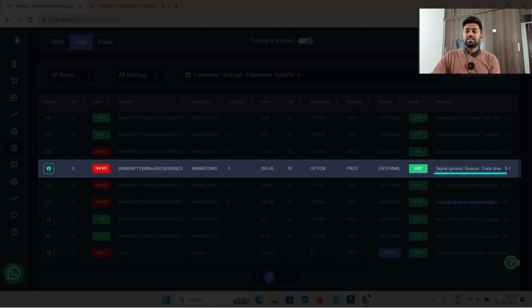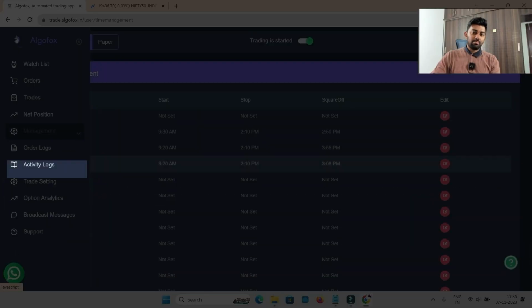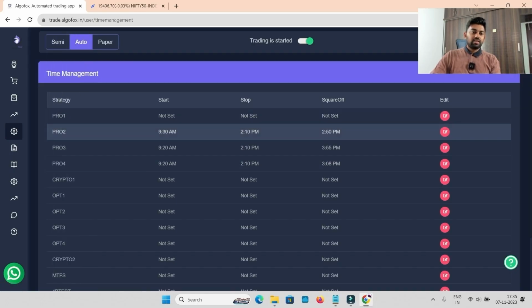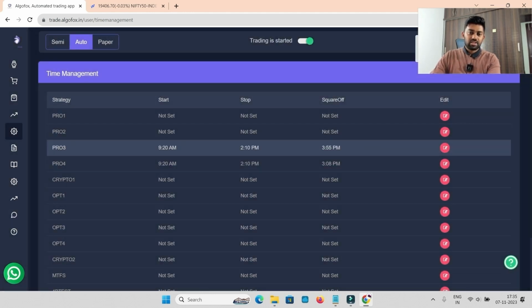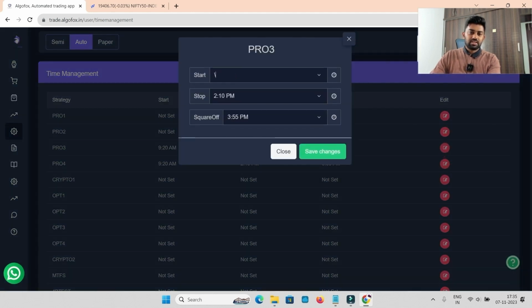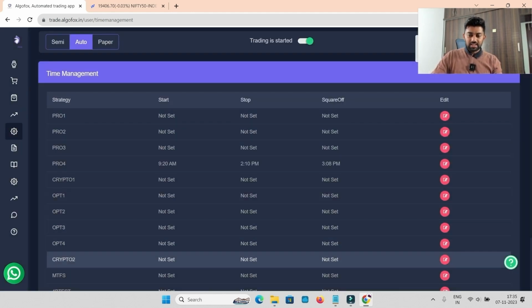Then there is one more reason, trade time. So in the trade settings, in the time management, I have also set the time management for Pro 2 that I want to take trades only after 9:30, stop till 2 o'clock and square off at 2:50. So I'll quickly disable all of this and save changes. And for Pro 3 also, I'll just disable everything. So for Pro 1 we have not set anything, for Pro 2 we have not set anything.